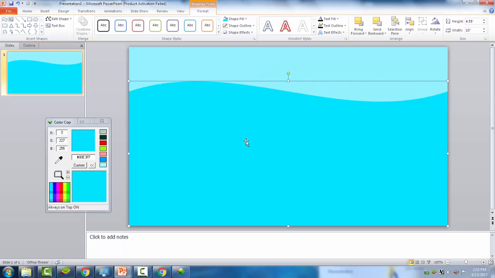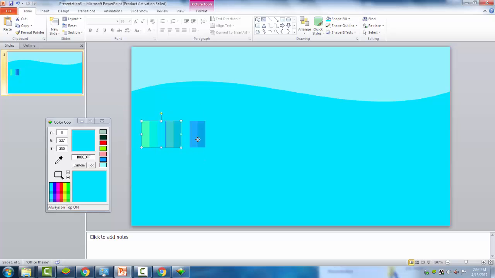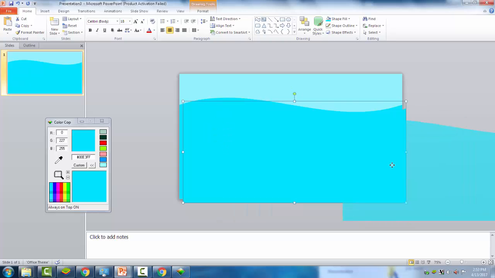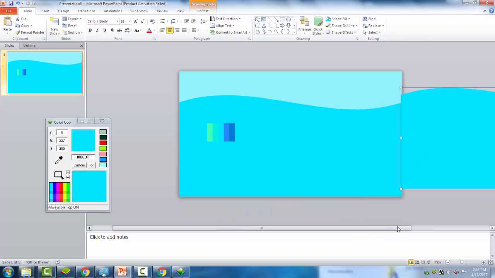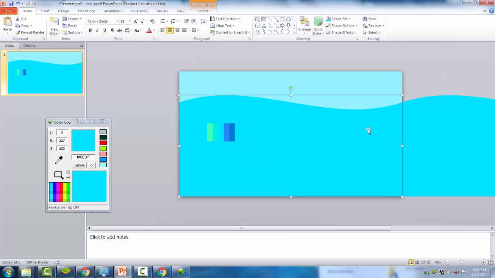Then we will send this backward. Yes, I want to use the palette again. Then duplicate this and place it to the right corner of the first shape.